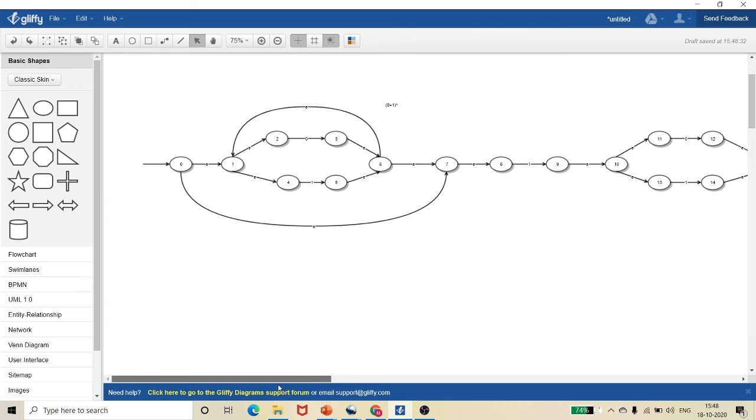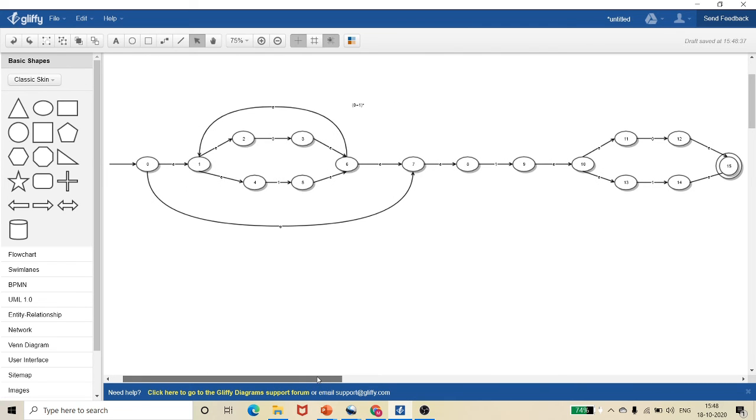So this way, like a building block, we can draw the diagram. So this is a problem.